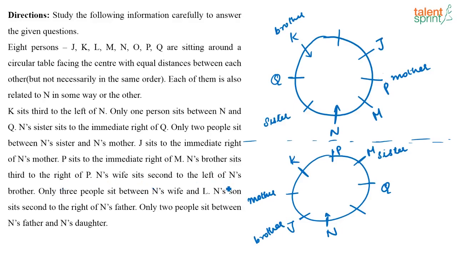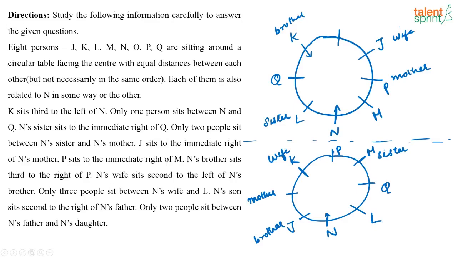N's wife sits second to the left of n's brother. So n's wife sits second to the left of n's brother, means this is going to be your wife. In this case this is the brother, so this is going to be the wife. Only 3 people sit between n's wife and L. So which has to be L? This has to be L, either this way or this way. There are 3 people in between wife and L. In this case, if this is wife, which has to be L?